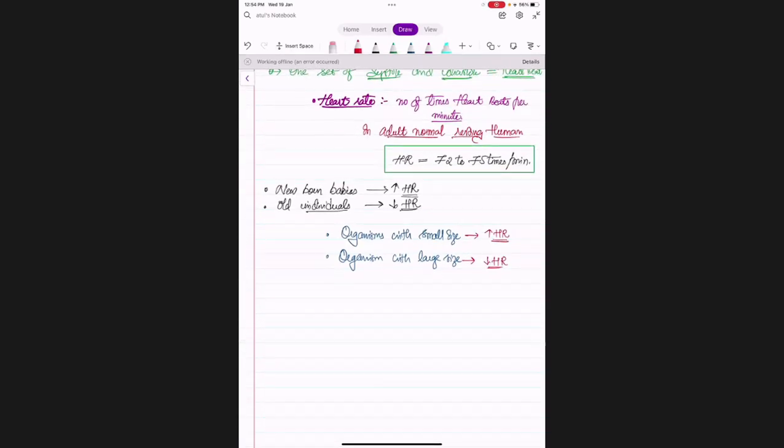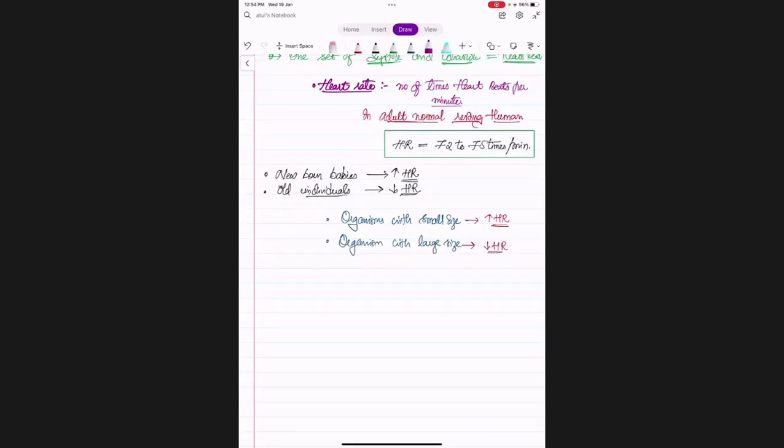Now we'll talk about the cardiac cycle. Cardiac related to heart. Cycle means anything that goes on one after the other repeatedly. If something goes on, we call it as a cyclical event, right? Okay.